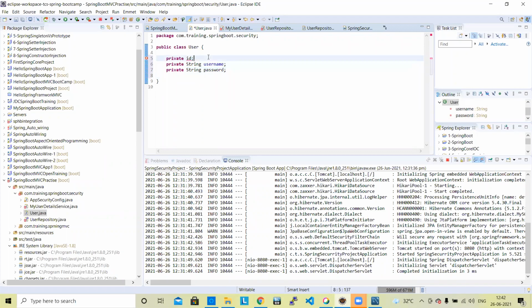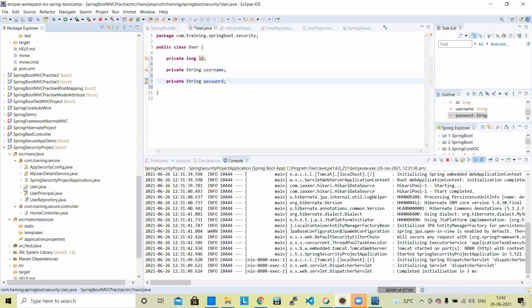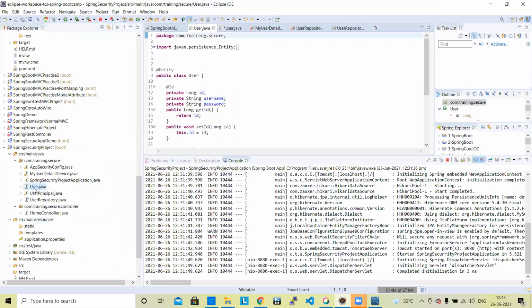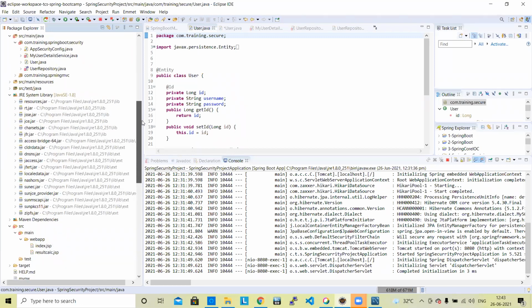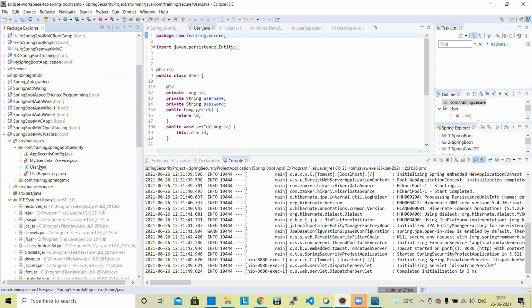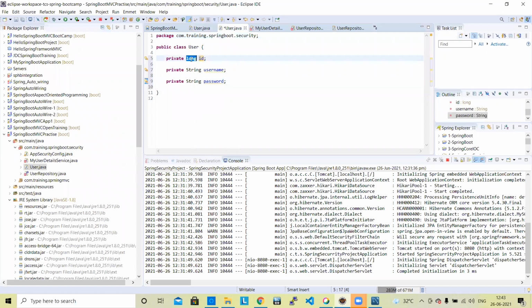Next. Okay, in this ID, here it will be long. Data type, we can change it to long.